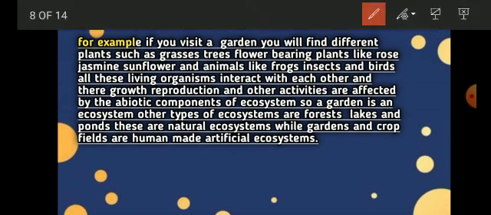So here you can observe that gardens and crop fields are made by humans, right? It is constructed or designed or developed by human beings, and hence it is called your artificial ecosystem.